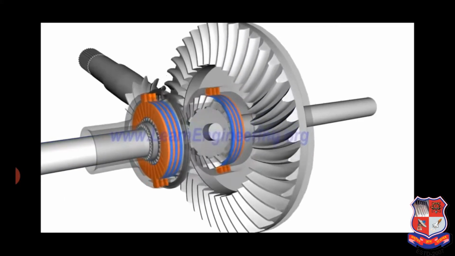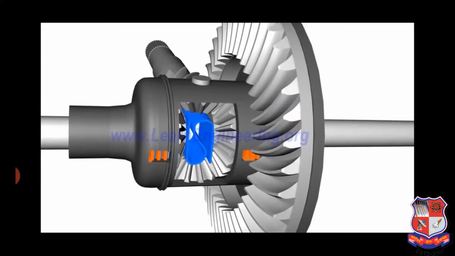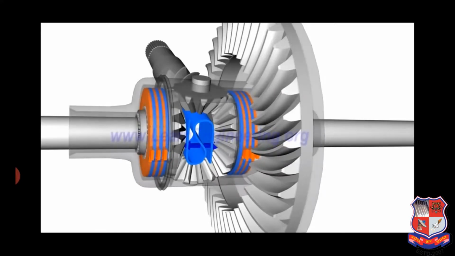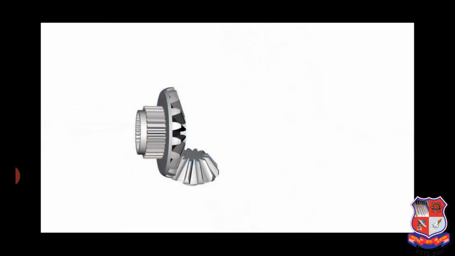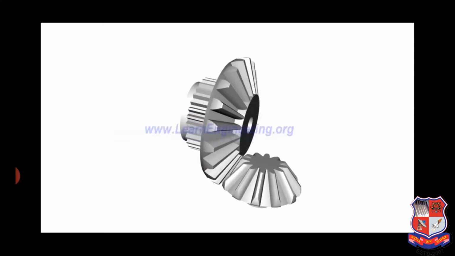Space between the side gears is fitted with a preload spring. The preload spring will always give a thrust force and will press the clutch pack together. You can note that the spider and side gear are bevel gears. They have one specialty. When torque is transmitted through a bevel gear system, axial forces are also induced apart from the tangential force.